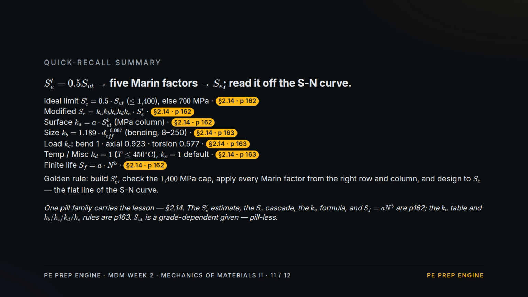Quick recall. Start from the ideal limit, half the ultimate, capped at 1400 megapascals. Multiply by the 5 Marin factors: surface from the table's megapascals column, size from the bending power law, load by type, temperature, and miscellaneous, usually 1. That product is the modified endurance limit, the flat line of the SN curve, and the stress you design a real part to. The sloped finite life line uses the power law when the stress sits above the limit.